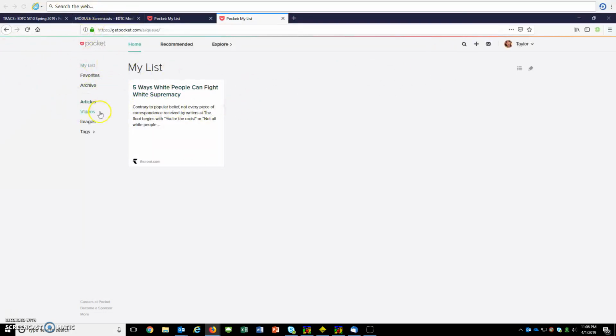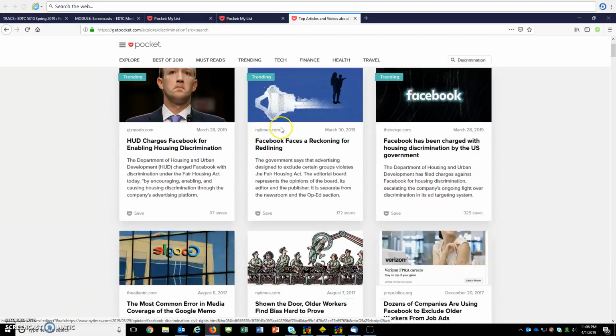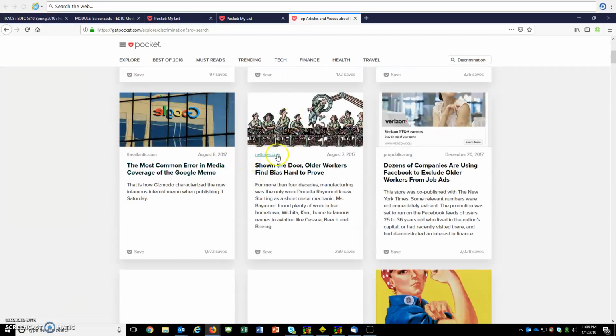Another thing we can do is go to this button right here, which says explore, and it actually opens a new tab for you. So maybe right here you want to look at things that have to do with discrimination. I'm just going to type in the word discrimination. And here's a few articles that appear. Here's one about ageism, "Shown the door, older workers find bias hard to prove." Well, it's not really about ageism.